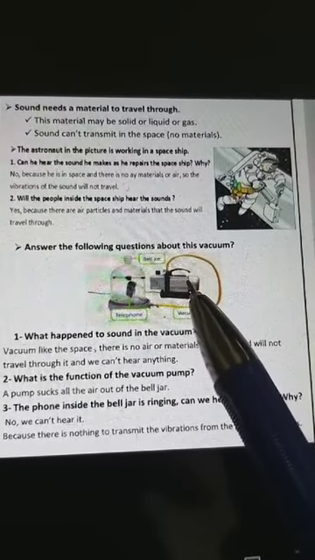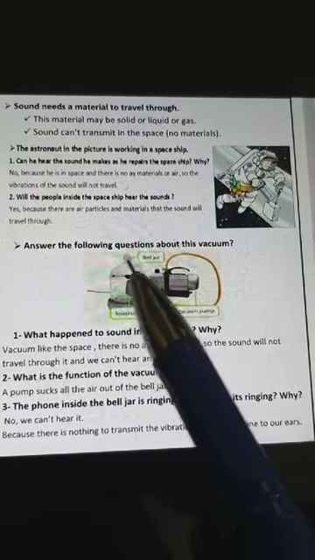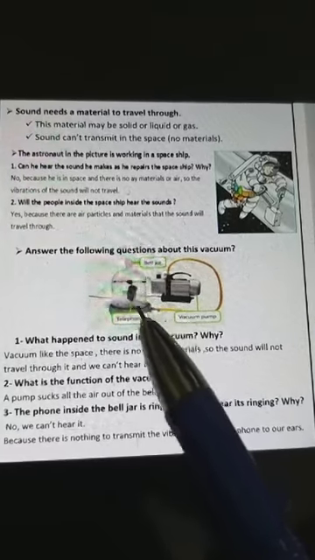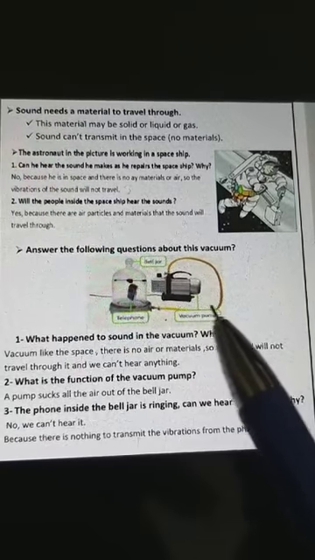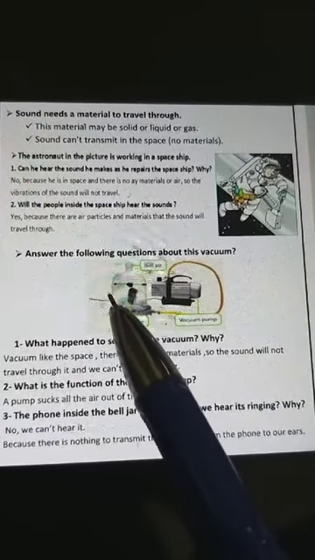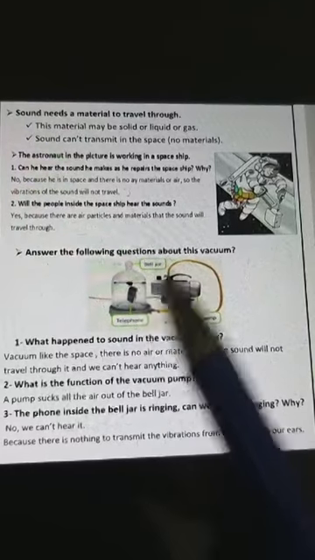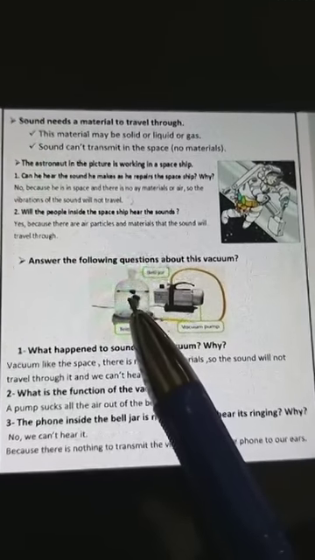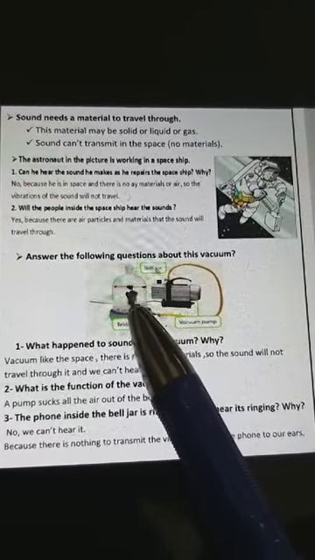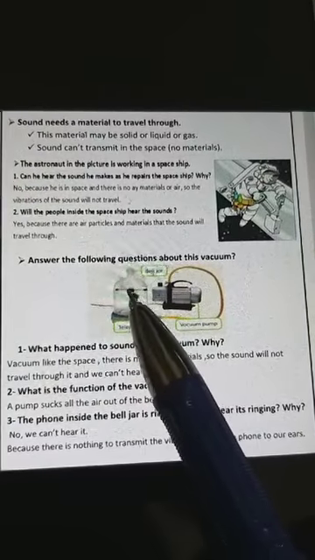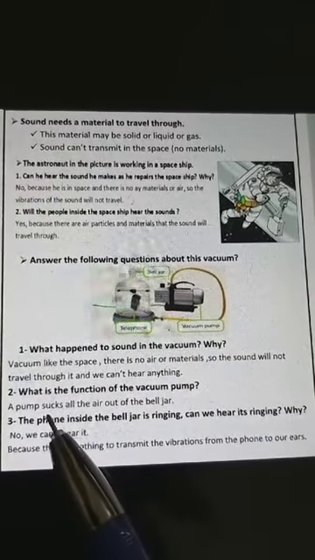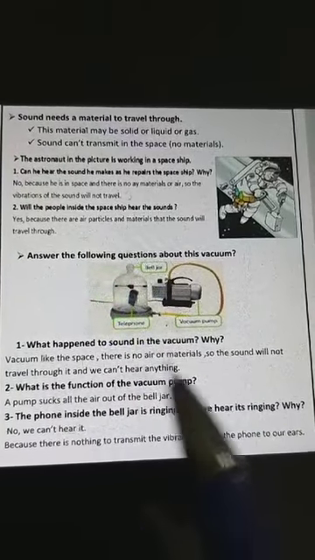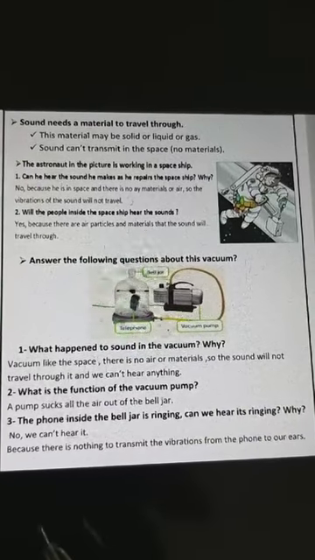So this bell jar will be a vacuum, like space. There will not be any air particles or materials inside it. What is the meaning of sucks? Take all the air out of the bell jar.